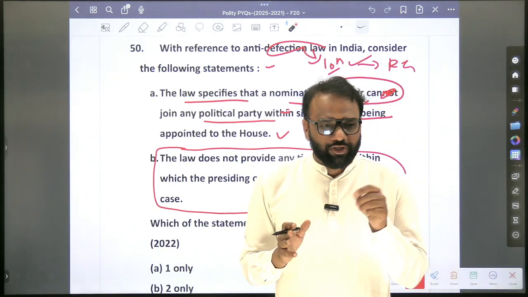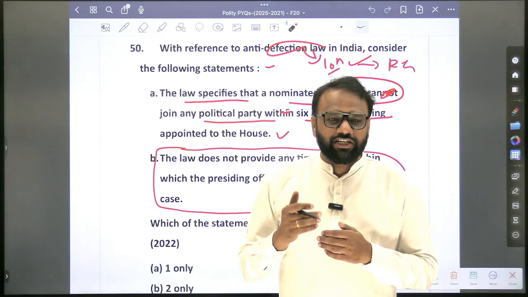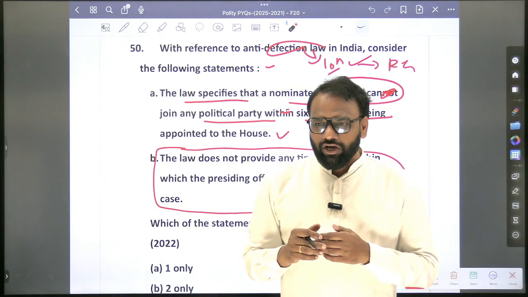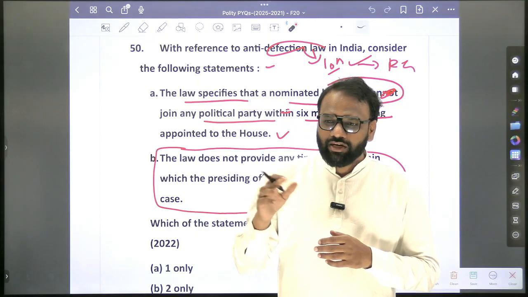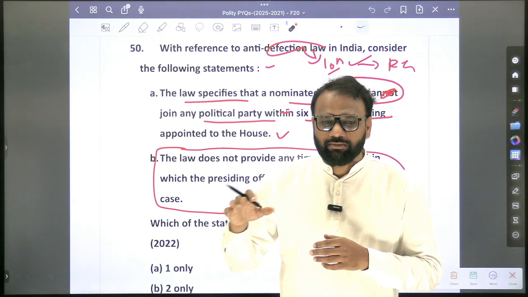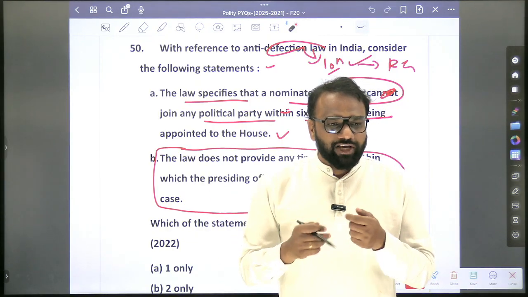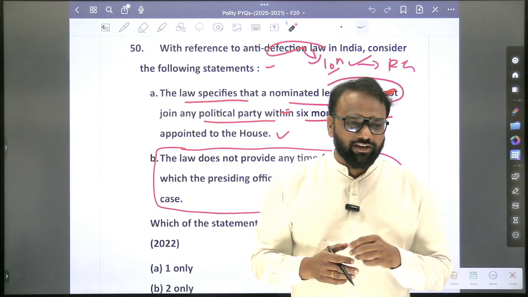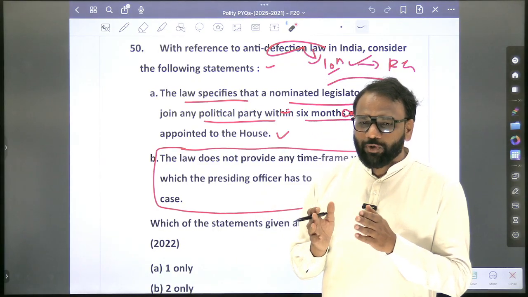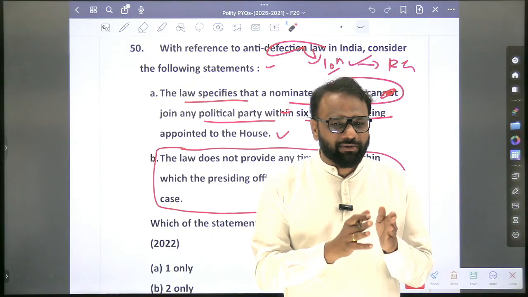The next, when it comes to disqualification of a member, there are various grounds of disqualification. One is constitutional grounds. For example, if he does not satisfy the criteria related to age, or if he is insolvent. So all those criteria are there. Now based upon that, when a person is being disqualified as a member of either Lok Sabha or Rajya Sabha, who has the power to disqualify? Yes, it is the President. So in all the other cases, it is the President who has the power to disqualify a member of Lok Sabha or Rajya Sabha.